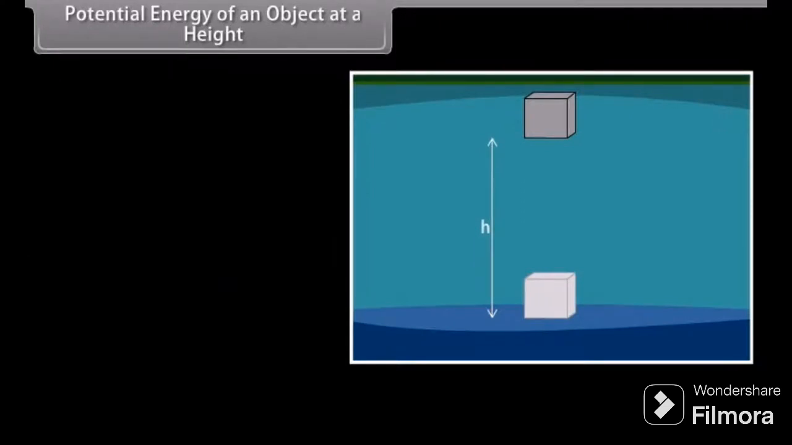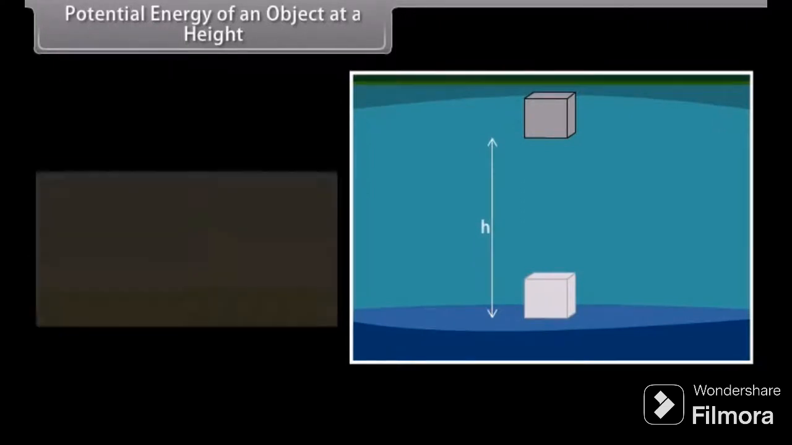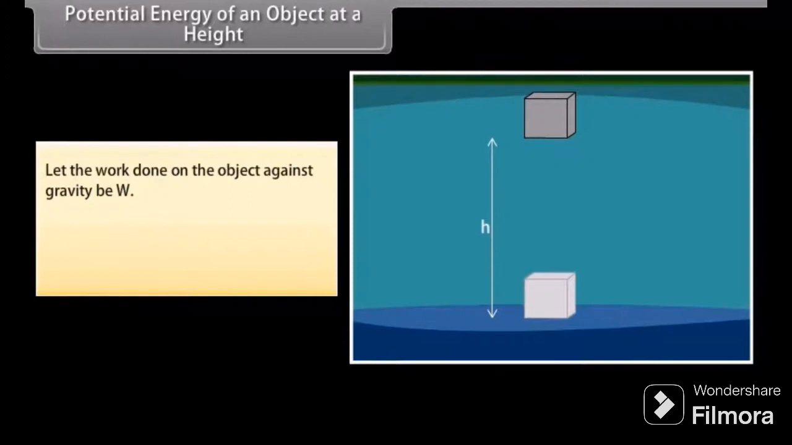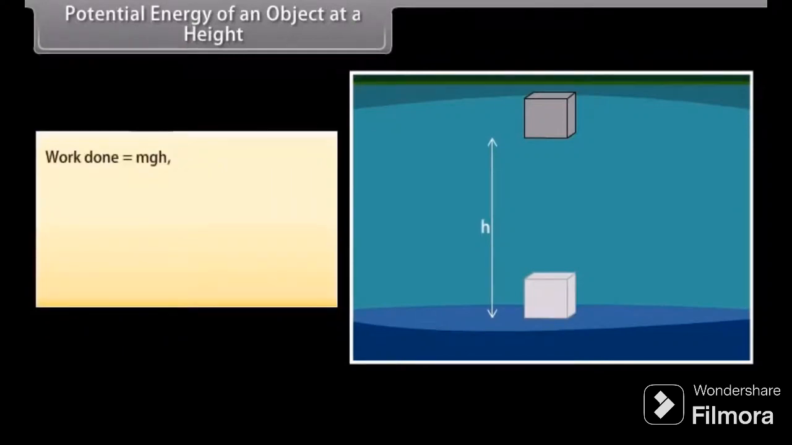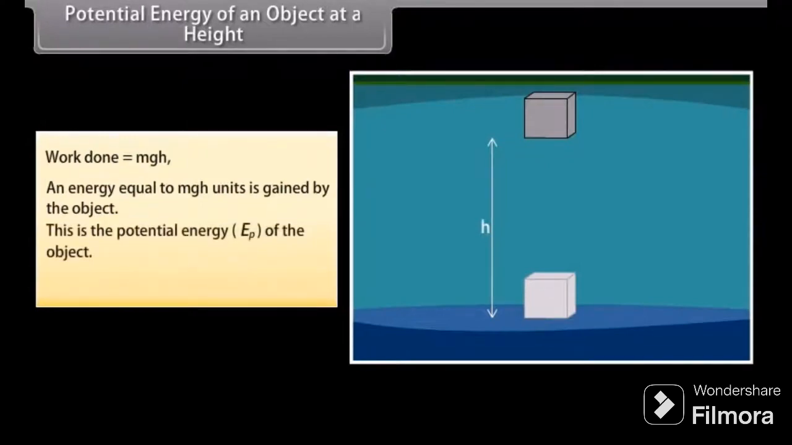The object gains energy equal to the work done on it. Let the work done on the object against gravity be W. That is, work done W is equal to force into displacement, which is equal to mg into h, which is equal to mgh. Since work done on the object is equal to mgh, an energy equal to mgh units is gained by the object. This is the potential energy of the object.